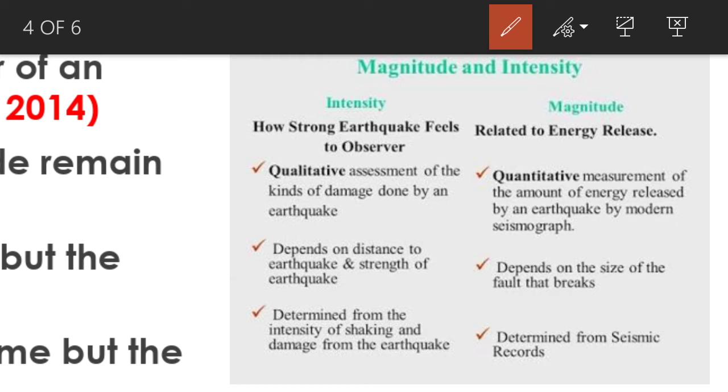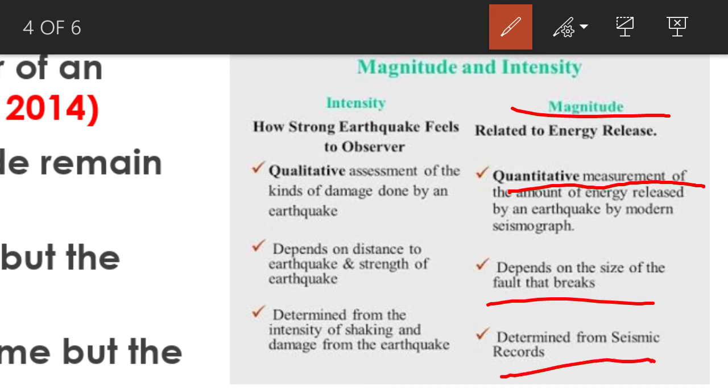As far as magnitude is concerned, it is the quantitative measurement of the amount of energy released by an earthquake. Whatever energy an earthquake releases is known as the magnitude of the earthquake, and this magnitude depends on the size of the fault. If you have a large fault, definitely the amount of energy will increase. And it is determined from seismic records.